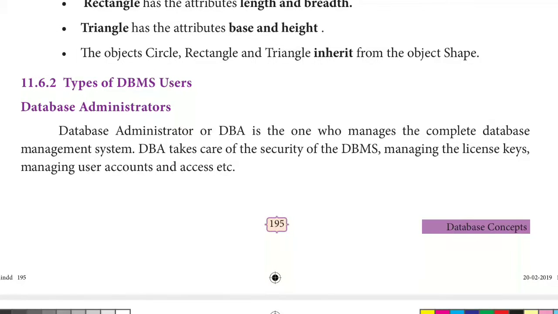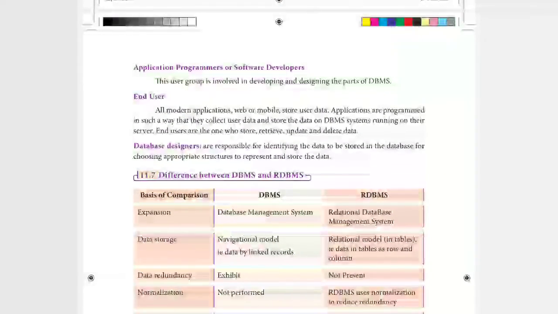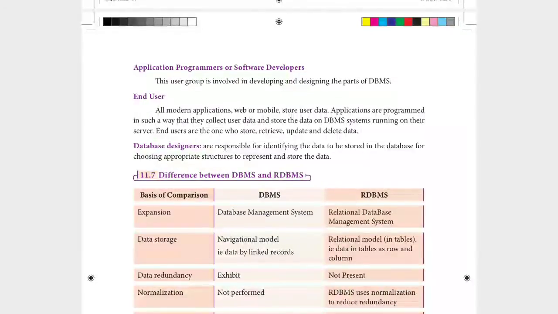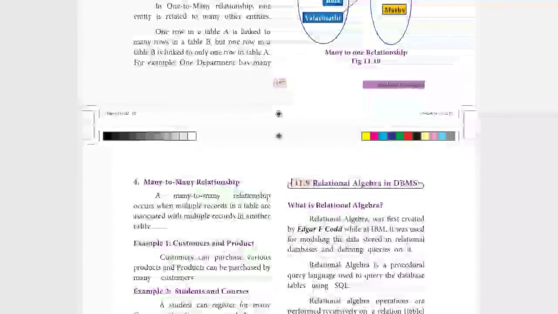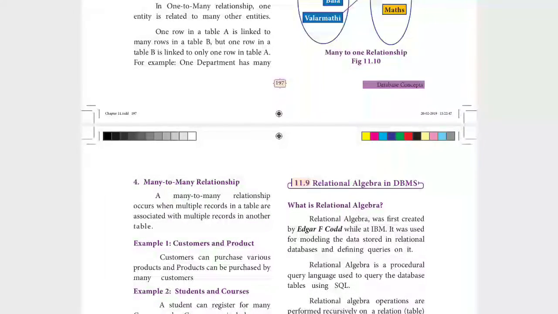Hello students. So today we are going to see the topic types of DBMS users, the difference between DBMS and RDBMS, types of relationship, and the last topic is relational algebra in DBMS. These are all the topics that we are going to cover in today's video.